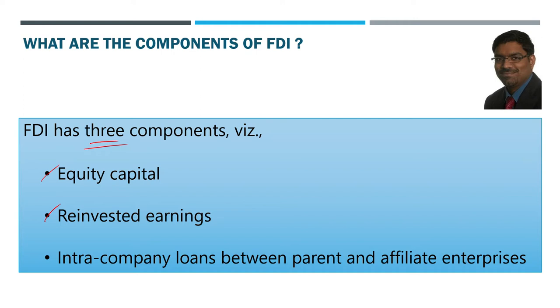Then reinvested earnings. Then sometimes, not necessarily always, there could be intra-company loans also between the parent and affiliate enterprises. Possibly some foreign company may give loans within the group, which can happen between the parent company and the affiliate enterprise. That also is part of FDI. So these are the three components of FDI. Each of them can be a simple, direct question with a direct answer for full marks. Three components: equity capital, reinvested earnings, intra-company loans between parent and affiliate enterprises.